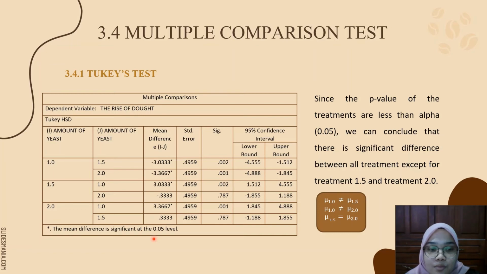But for treatment 1.5 and treatment 2.0, the p-value is 0.787, which is more than the alpha value 0.05. So, we can conclude that there is a significant difference between all treatments except for treatment 1.5 and treatment 2.0.